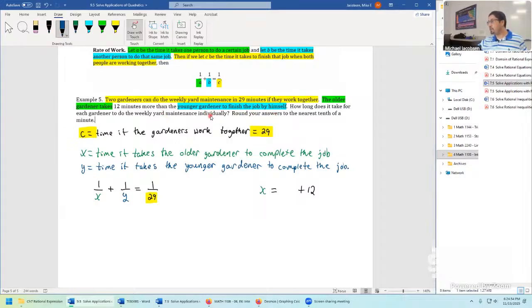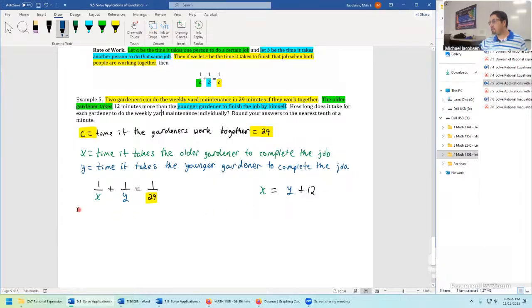So when it referred to the younger gardener, that was the variable Y that we put down. So it gives us this equation. The time it takes the older gardener is 12 minutes longer than the time it takes for the younger gardener to do that job. And it's not age discrimination. Maybe the older gardener, for example, is just more thorough. So it's not necessarily saying the younger gardener works faster.